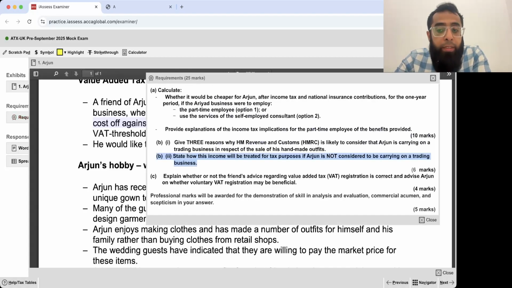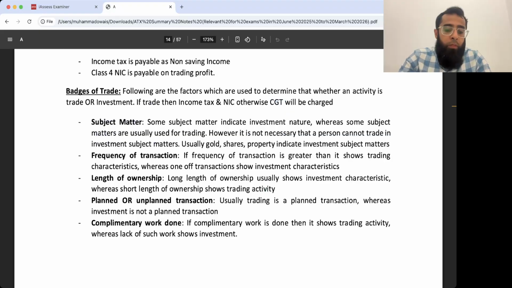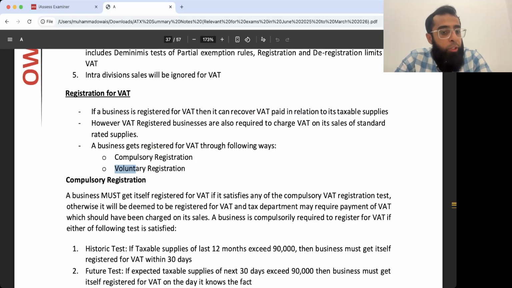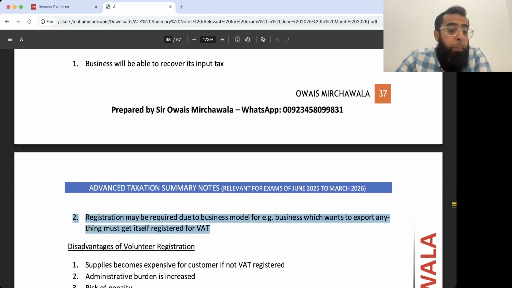Now, what else he asked? And advise Arjun on whether voluntary VAT registration may be beneficial. Now, it's a general question. What are the benefits of getting yourself registered? You can simply go to your summary notes. Voluntary VAT registration. Okay, here you go. Advantages: you will be able to recover your input tax. Okay, you can recover your input tax on the purchases you are doing. Sometimes registration may be required due to your business or model. For example, you are doing export businesses, so you may require registration.